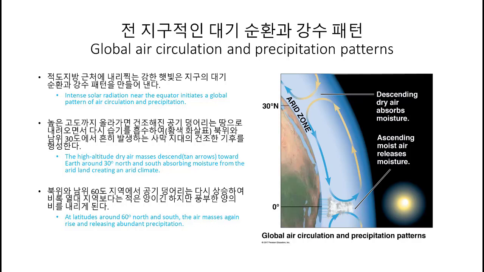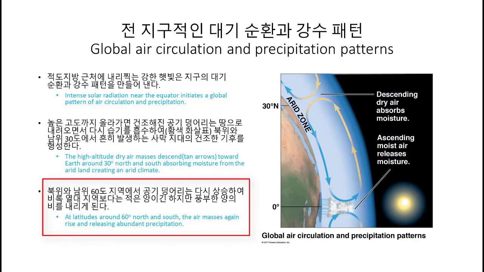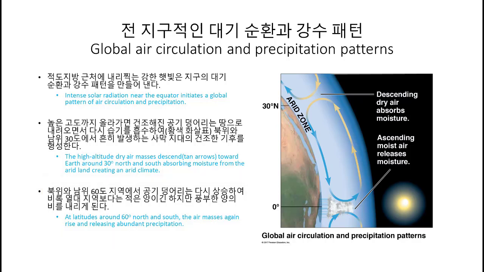Some of the descending air then flows towards the poles. At latitudes around 60 degrees north and south, the air masses again rise and release abundant precipitation, though less than in the tropics. Some of the cold, dry, rising air then flows to the poles, where it descends and flows back towards the equator, absorbing moisture and creating the comparatively rainless and bitterly cold climates of the polar regions.